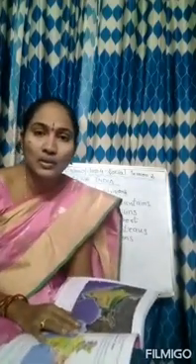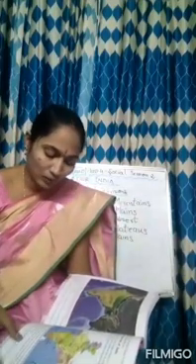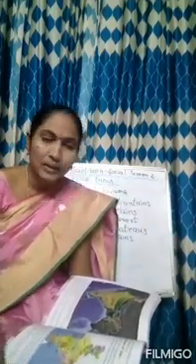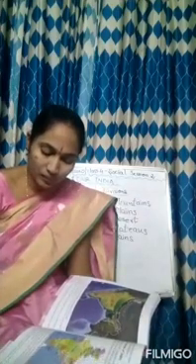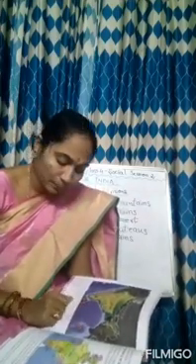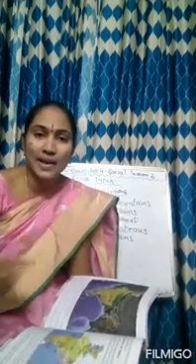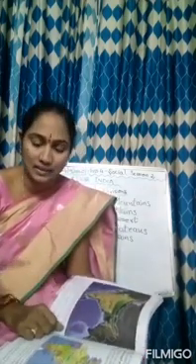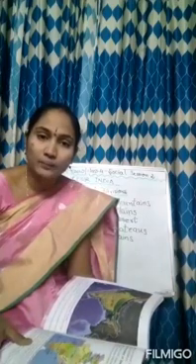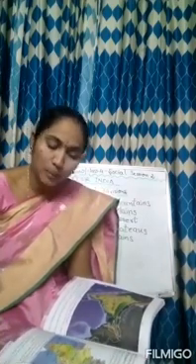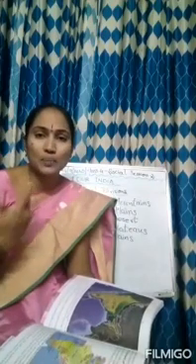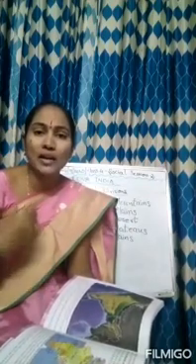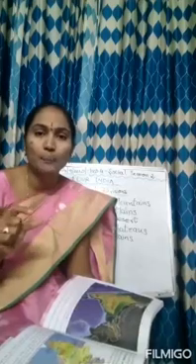So we have learned about the east part of the country, and there are 7 sisters. It may be coming in fill in the blanks also. The 7 states of East India are called dash. Then you have to write 7 sisters. And what are these? Assam, Arunachal Pradesh, Manipur, Meghalaya, Mizoram, Nagaland and Tripura. When I am spelling it, you have to listen and learn how to spell Mizoram, Tripura.